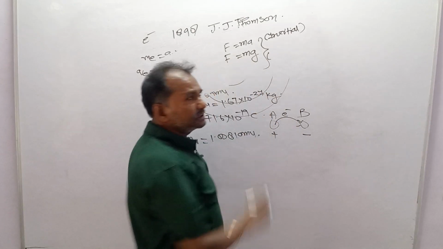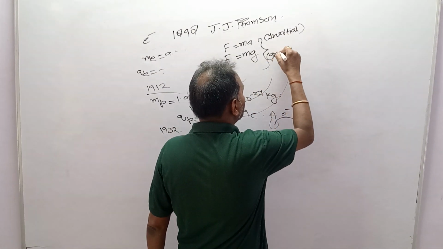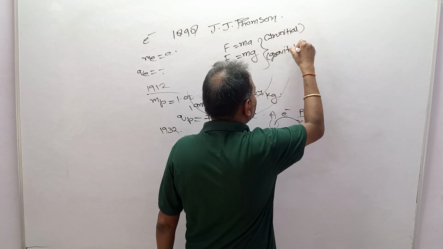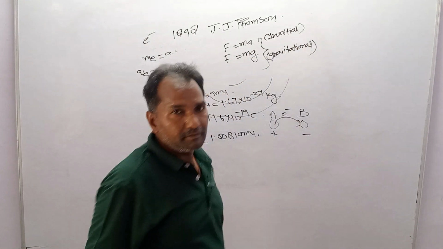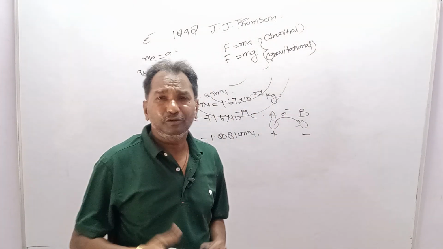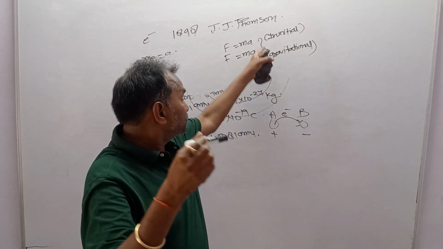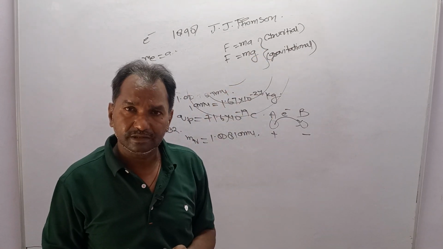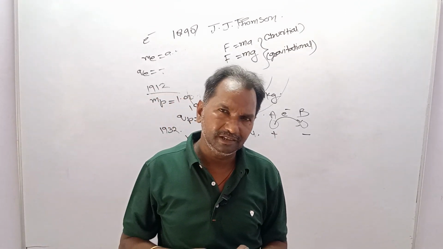And if you find the mass using F equal to m g, then it is the gravitational mass. Now, dear students, the question is that you experience the mass by either of two methods, but what is the charge limit? What is called the charge limit?